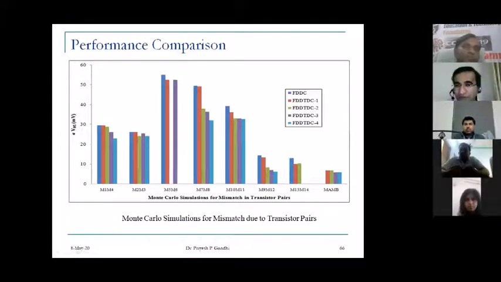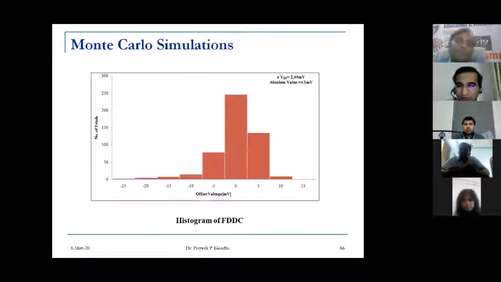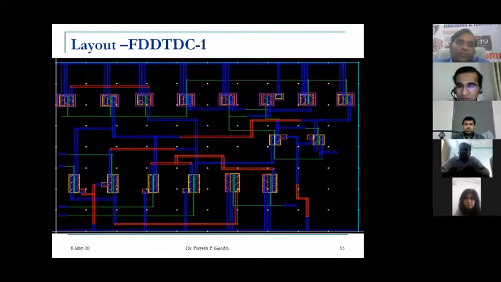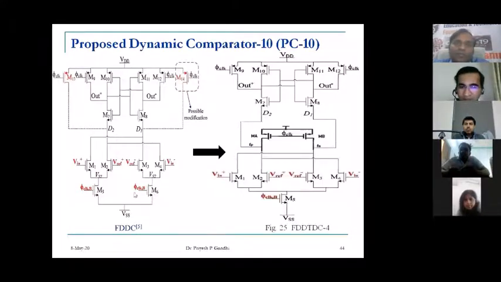The reason the FDDTDC4 final comparator is more stable is that we are using only a single transistor in the bottom of the circuit. See here, there are two transistors, M5 and M6. Here we have used only a single transistor, M5, with a larger area. So we are removing the effect of mismatch from this comparator. Here there is no issue of mismatch. So this comparator is again more stable as far as parameter variation against transistor mismatch is concerned.